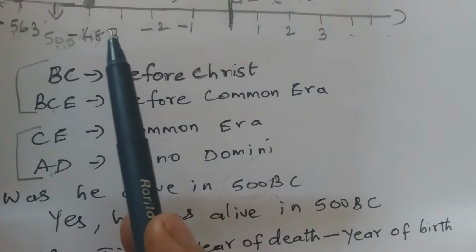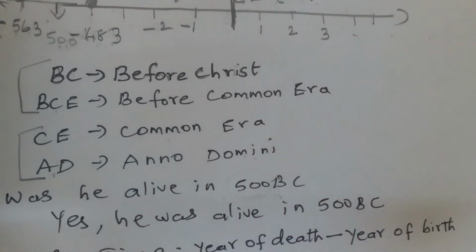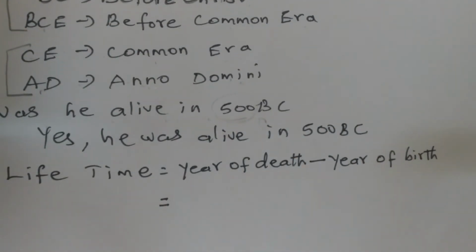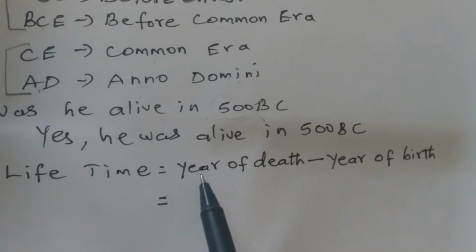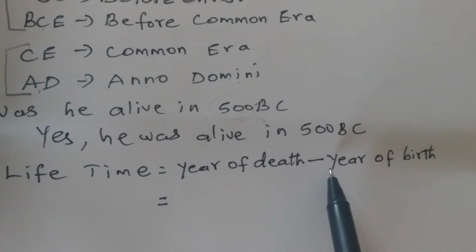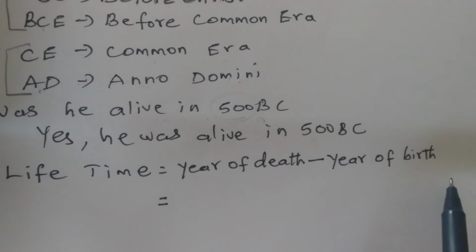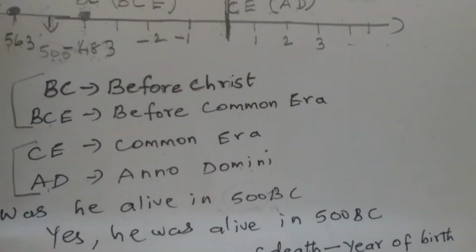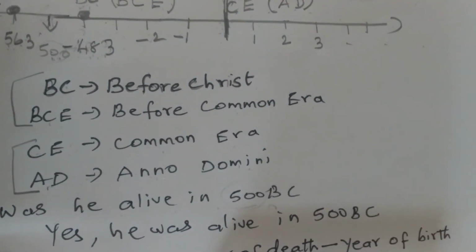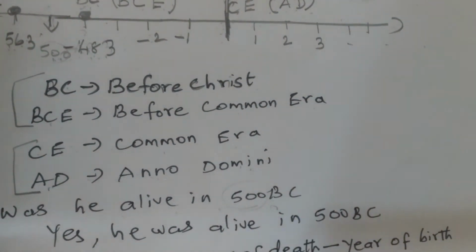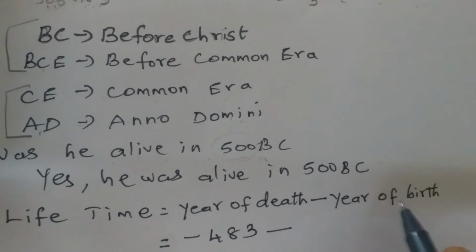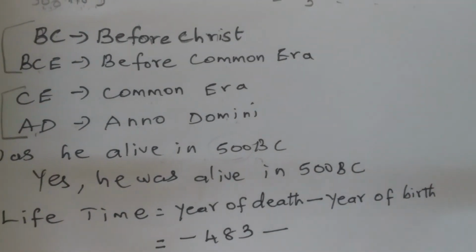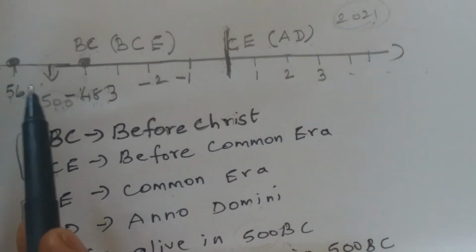Otherwise, what was his age when he died? How to find that lifetime? How to find the lifetime of someone who died? From the year of death, we have to subtract the year of birth. So what is the year of death for Buddha? He died in minus 483. So the year of death is minus 483 BC, and we subtract the year of birth. What is the year of birth? Minus 563 was the year of birth.